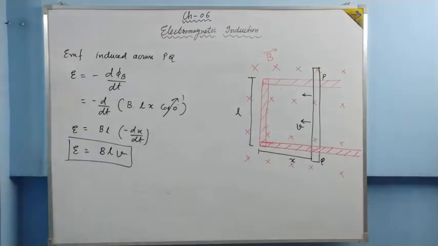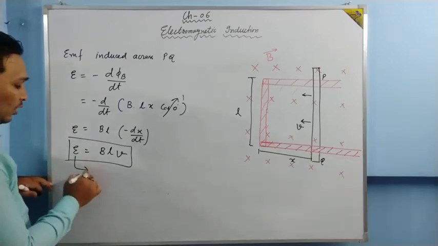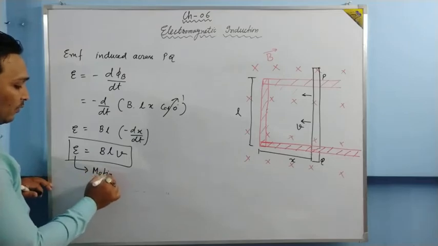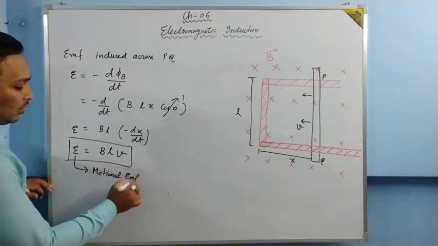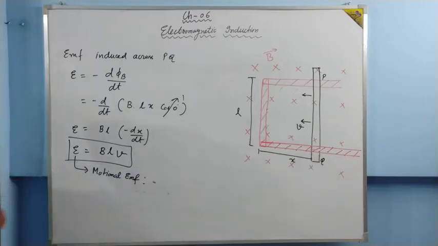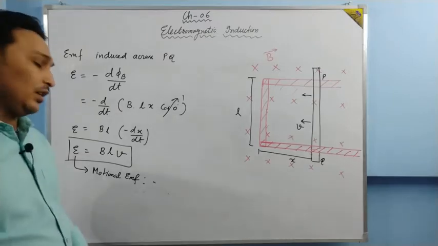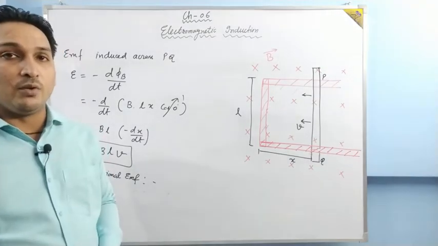Why is this EMF induced? This EMF is induced because the conductor is moving, and that's why this EMF is called motional EMF. This is the EMF which is induced in the conductor because of motion of the conductor in the magnetic field. And its value is given by B into L into V. Now the question comes about direction. What is the direction of this EMF and the current flowing in the circuit?